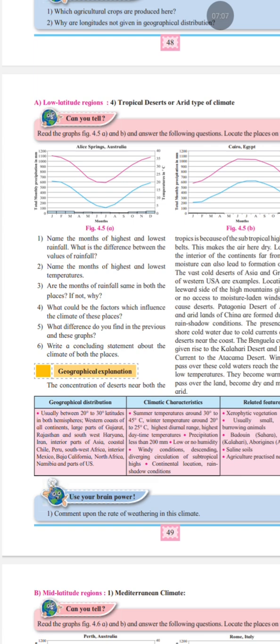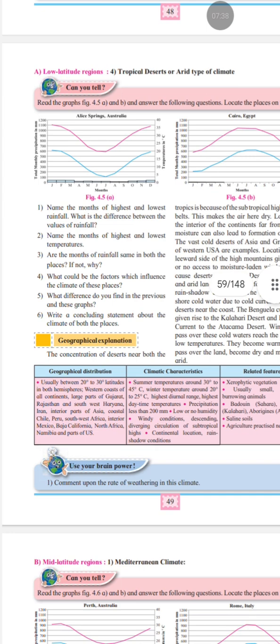And in Cairo, Egypt, you can see here July is the warmest month. Temperature is around 27.6 degrees Celsius, and the lowest temperature is in January, around 13.1 degrees Celsius. Next question is, are the months of rainfall same in both the places?